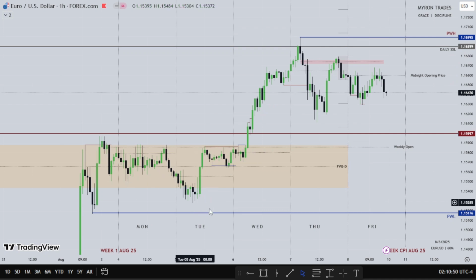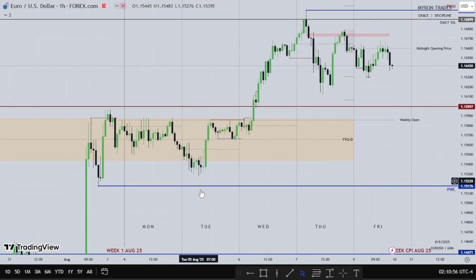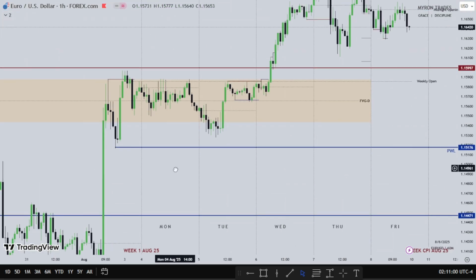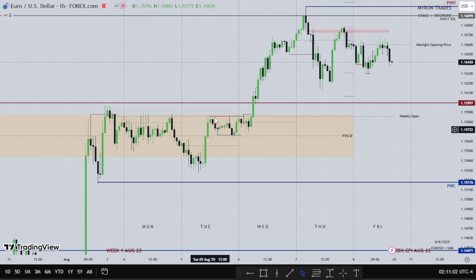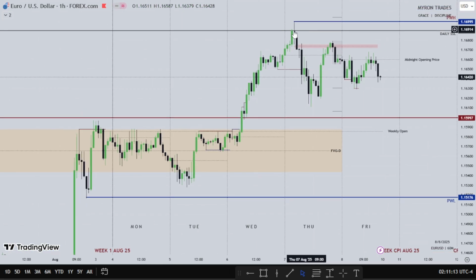So this is Monday for Euro. This is Tuesday for Euro. Tuesday posted the low of the week after taking out Monday's lows. So I was expecting Euro to dip down a little into this huge fair value gap before we start up the buy. But as you can see, we expanded higher and used the upper half of that daily fair value gap, turned into support to go higher on Wednesday. Then Thursday, we found resistance at that old daily high that was taken out. Look at the bodies of the candle. So we traded lower. Then Friday, we just consolidated and ended the week.